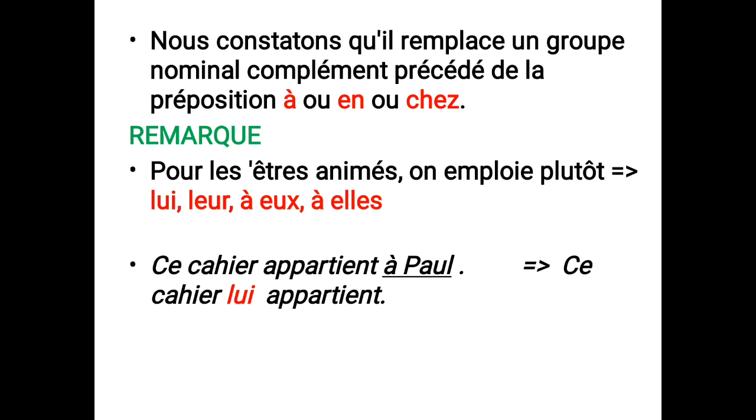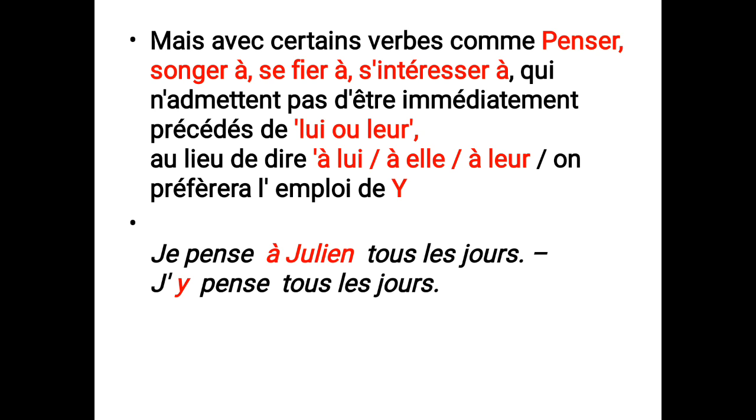All right, but if it's talking about a human being, you want to use lui, leur, or elle. For example, you can see the example right now too. Ce cahier appartient à Paul. Ce cahier lui appartient. The next slide. Some verbs go by penser, songer, s'intéresser. They don't take lui, leur, instead of à lui, à leur, but you rather employ the Y. Okay, je pense à Lucien tous les jours. J'y pense tous les jours. But if the word is preceded by penser, songer, instead of using the tonic pronoun, we use Y to replace that. Look at the example very well.